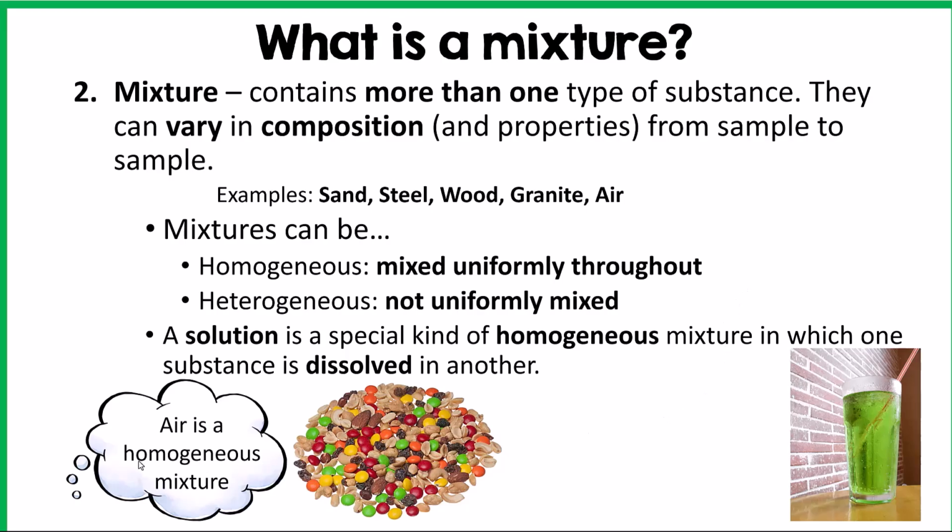Air is a homogeneous mixture. So as I mentioned, the components of air can change from sample to sample, but it is uniformly mixed, which is why it appears to be uniform to you. And it appears to look the same, let's say. And so we call that a homogeneous mixture. Trail mix is a heterogeneous mixture. It's not uniformly mixed. There's not the same amount of raisins here as there are over here. Okay, it's just a random composition of substances.